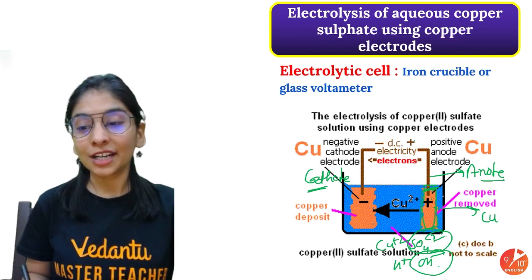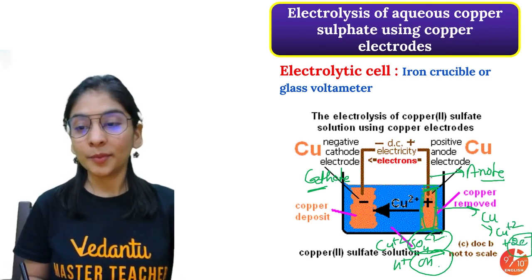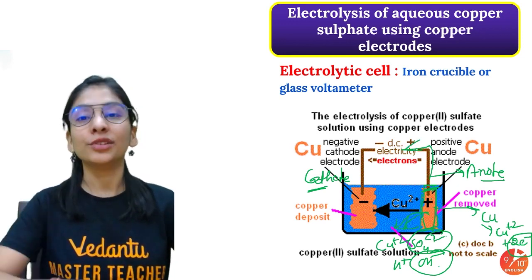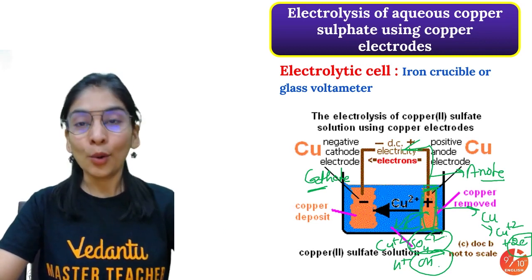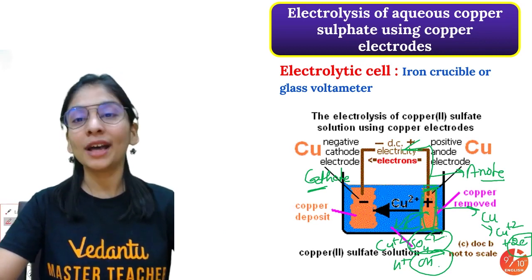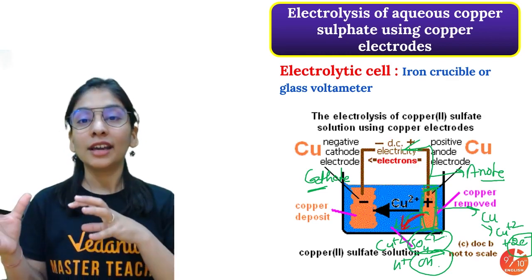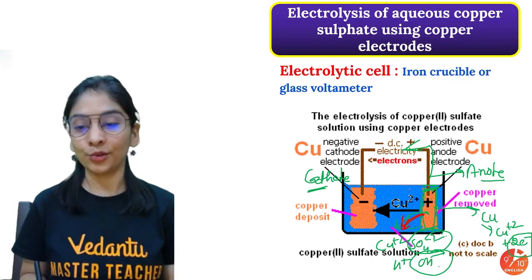So this active electrode will participate in what sense? It will convert itself into copper plus 2 and 2 electrons will be lost. So electrons will be sent to the battery side and these copper ions start coming into the solution. So my anode somewhat starts diminishing. What is happening to anode, everyone? Anode starts diminishing as the anode is made up of copper, which converts to copper ions and comes into the solution.